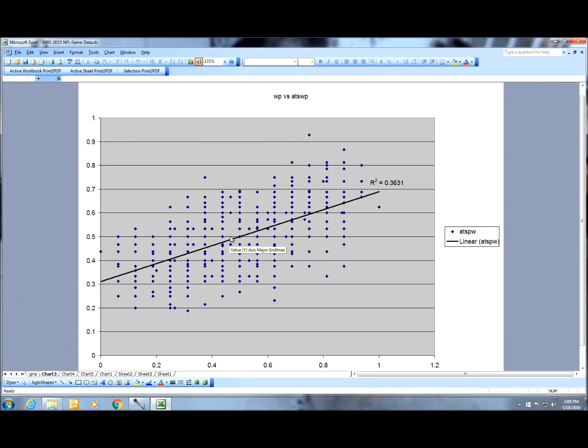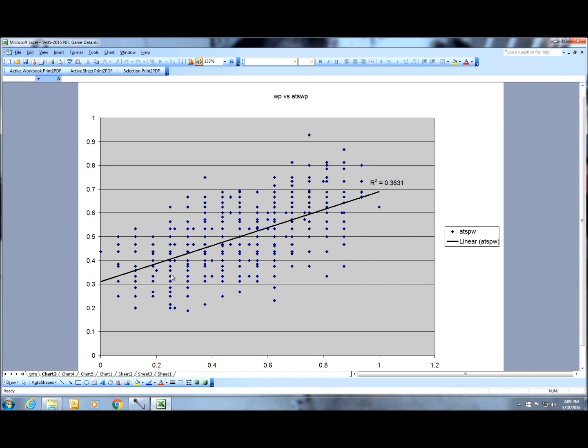So what you get to see is that for the most part, with an r-squared factor of not a high correlation, but 0.36 or 36% correlated, teams that win outright, teams that win in the public, or what you see on the scoreboard, tend to win ATS, and teams that lose tend to lose ATS.